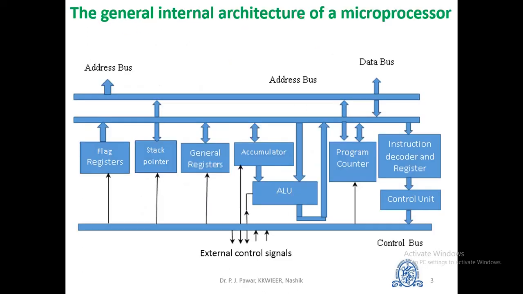The general internal architecture of a microprocessor is as shown in this figure. We will now discuss the functions of various parts of microprocessor. The first one is bus. The path along which the digital signal moves from one section to another section is called a bus.